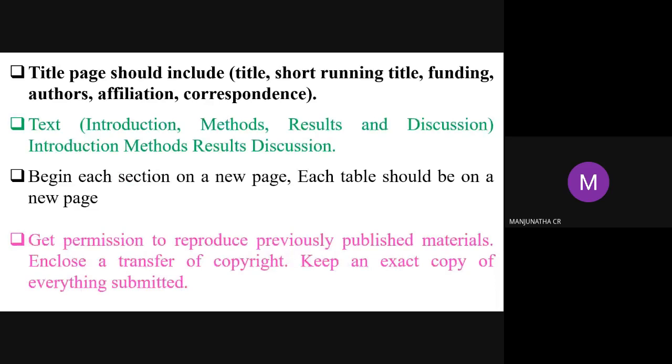Also get permission to reproduce previously published materials. If you use already published materials for further research, a transfer of copyright should be enclosed with the article when publishing. Otherwise, the other author may claim it. That's why copyright is very important when publishing a paper. Don't steal any information. You can use that information and apply a new methodology to conduct the experiment.